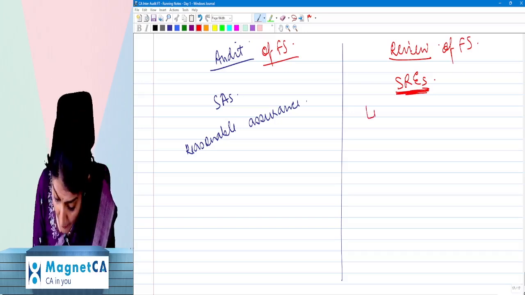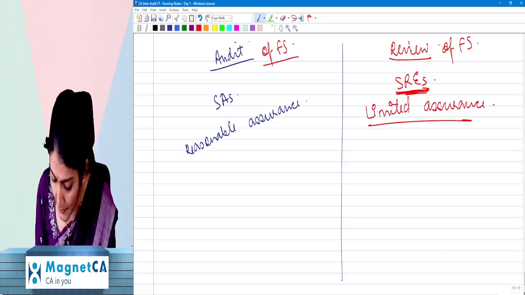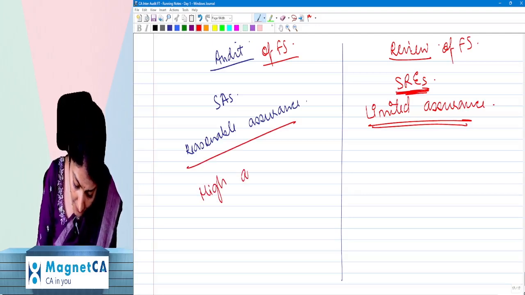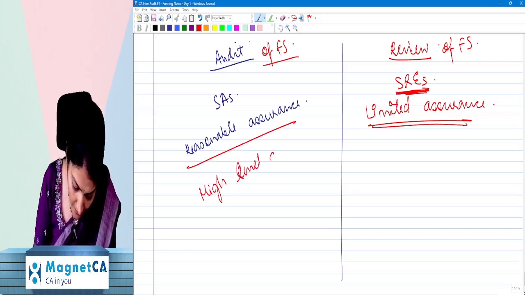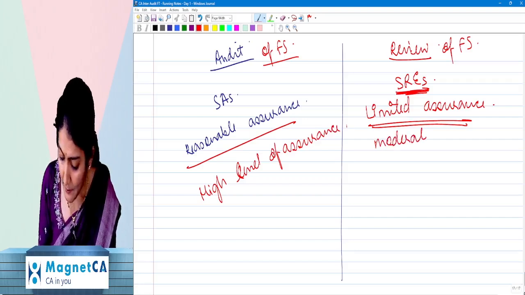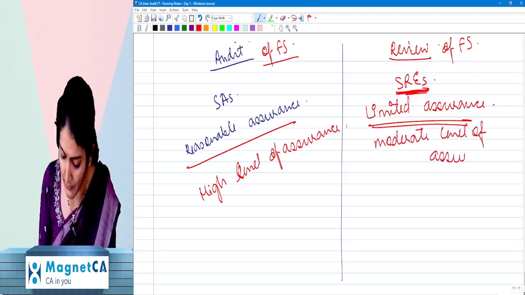And now, what level of assurance is given by the auditor? Limited assurance is given by the auditor, 50-50. And a reasonable assurance is a high level of the assurance, whereas limited assurance is like a moderate level, 50-50, a moderate level of the assurance.